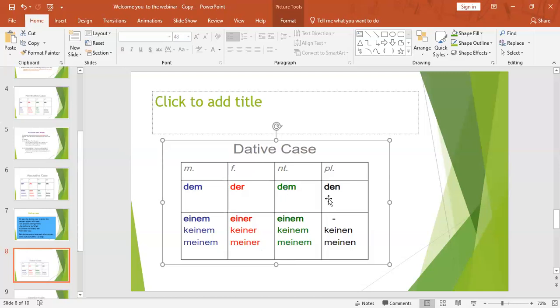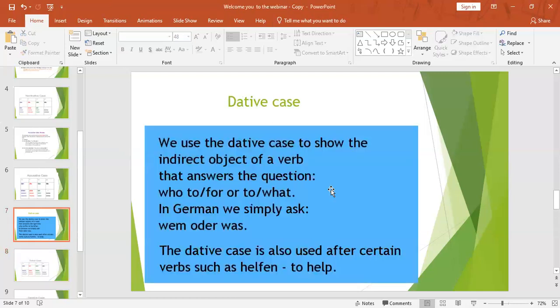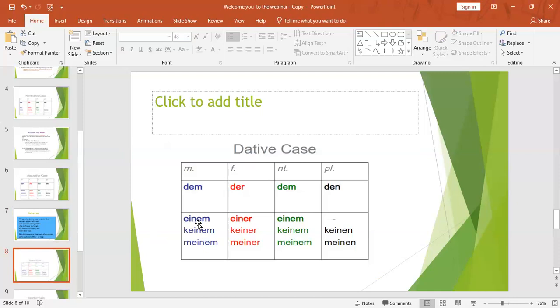Das will change to dem. Okay, the plural form will be denen. You're getting this. Einem, einer, einem. So keinem, keiner, keinem, keinen. Meinem, meiner, meinem, meinen. Okay, this is a possessive article. This is the definite article, indefinite article, negative article, and possessive article.